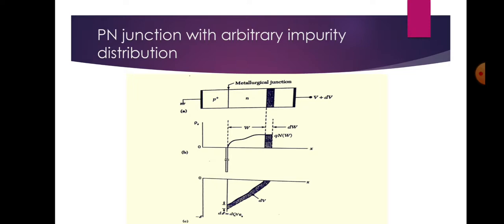This incremental charge dq causes an increase in the electric field by an amount dE, equal to dq by epsilon s, from Poisson's equation. The corresponding change in the applied voltage dV, represented by the cross-hatched area, is approximately W dE, which equals W dq by epsilon s. Therefore, the depletion capacitance per unit area is given by Cj equal to dq by dV, which is equal to dq divided by W dq by epsilon s, which gives epsilon s by W.